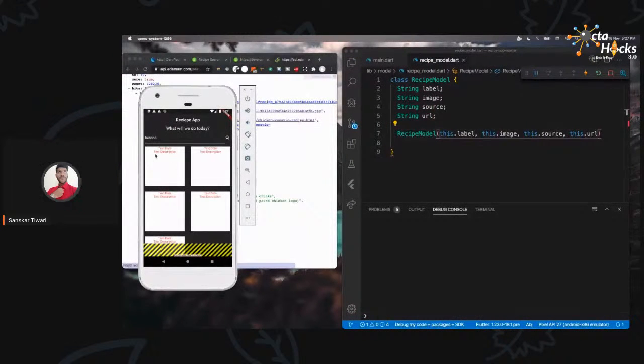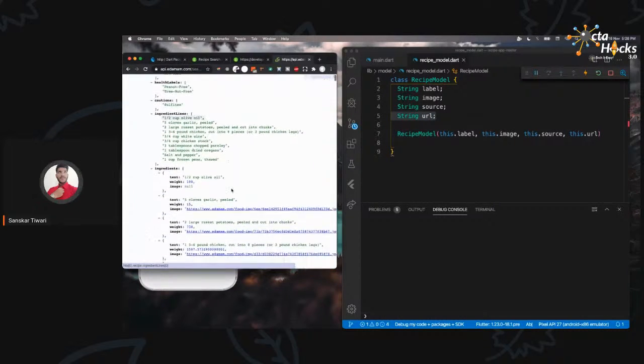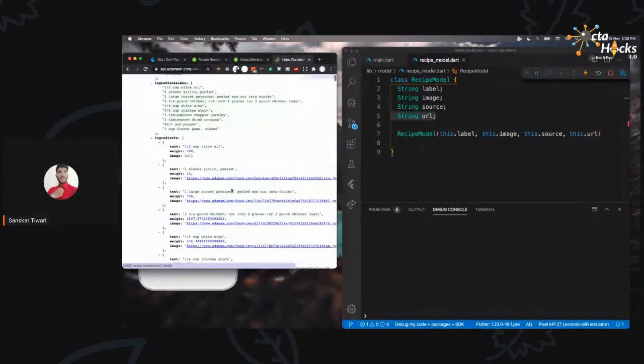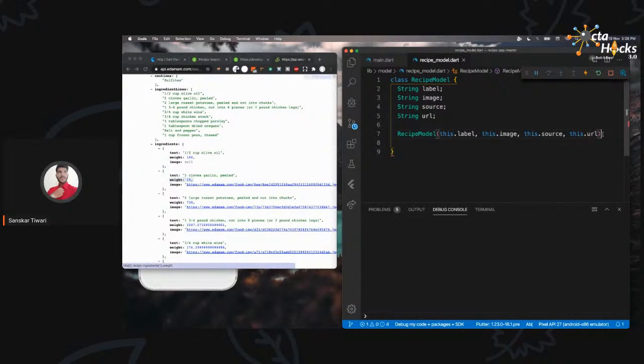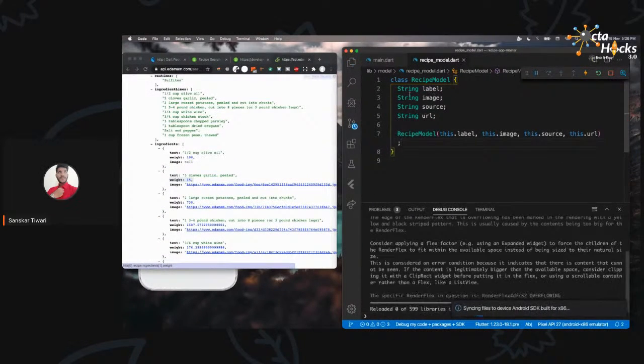We're just going to show the name. We are going to show the source. We are going to show the image. And we are going to have the URL, because once the user clicks on any of these, he will be redirected to that web page so that he can read the recipe and make it. Okay, so let me just add a semicolon here and save that. So that's done for the recipe model.